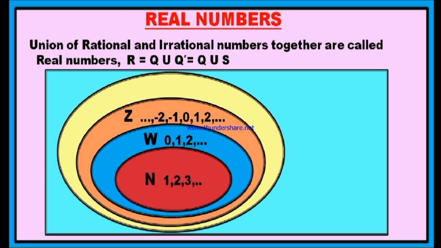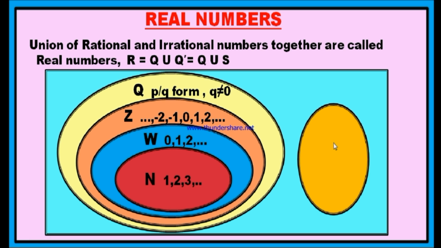And this is the set of rational numbers, which are in the form of p by q, where q is not equal to 0, and both p and q are integers. This is the set of rational numbers. Every natural number is also a rational number. Every whole number is also a rational number, and every integer is also a rational number. You see, the circle N and the circle W and the circle Z are parts of the total circle Q. Therefore, all these numbers are included in the set of rational numbers.